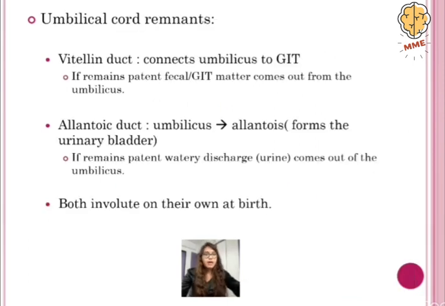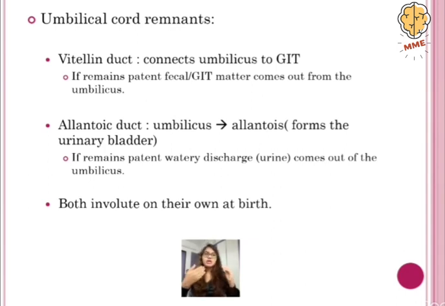Now, in the umbilical cord we have some umbilical cord remnants. We have two remnants basically over here, the vitelline duct and the allantoic duct. The vitelline duct connects the umbilicus to the GIT, and the allantoic duct connects the umbilicus to the allantois, which further forms the urinary bladder. Both of them are going to involute by themselves at birth, but sometimes they do not involute and they remain patent.